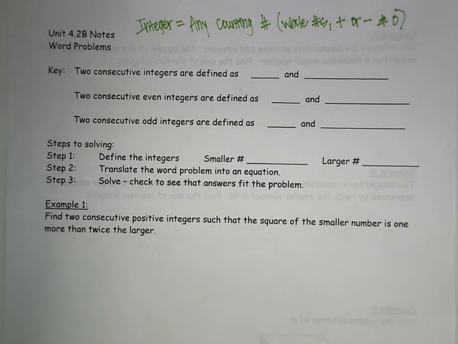Integers do not include fractions, so no fractions, no decimals, no square roots, nothing like that. No roots, no radicals, no fractions, no decimals. Definitely no imaginary numbers. We will deal with those later. But an integer is any counting number. I'm sorry, we will deal with imaginary numbers, yeah.